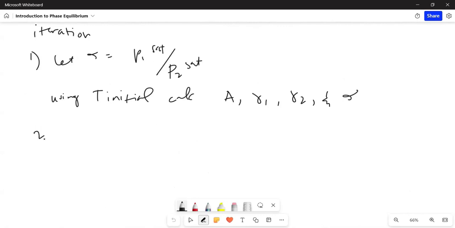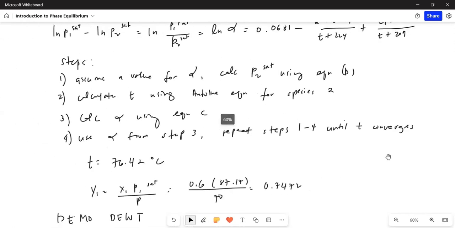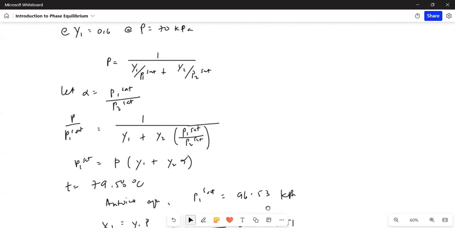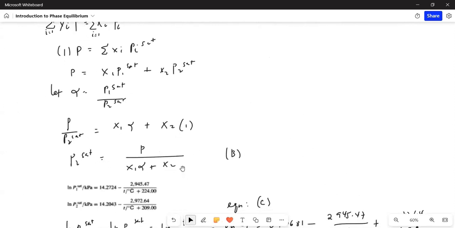Step 2 is to solve for P1 sat using the equation for P1 sat. I have to go back to our previous example to show you. So this is example 1.